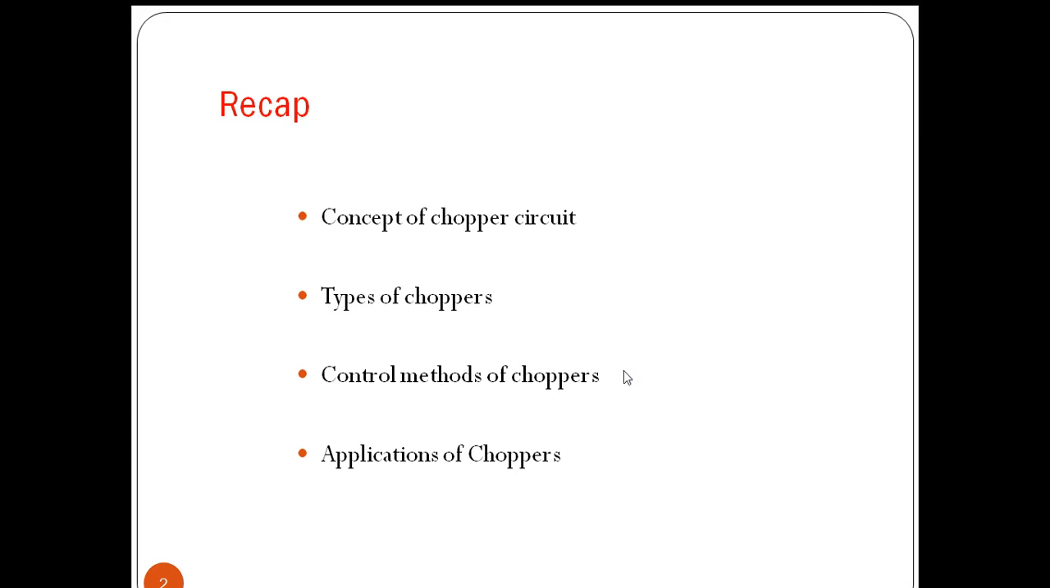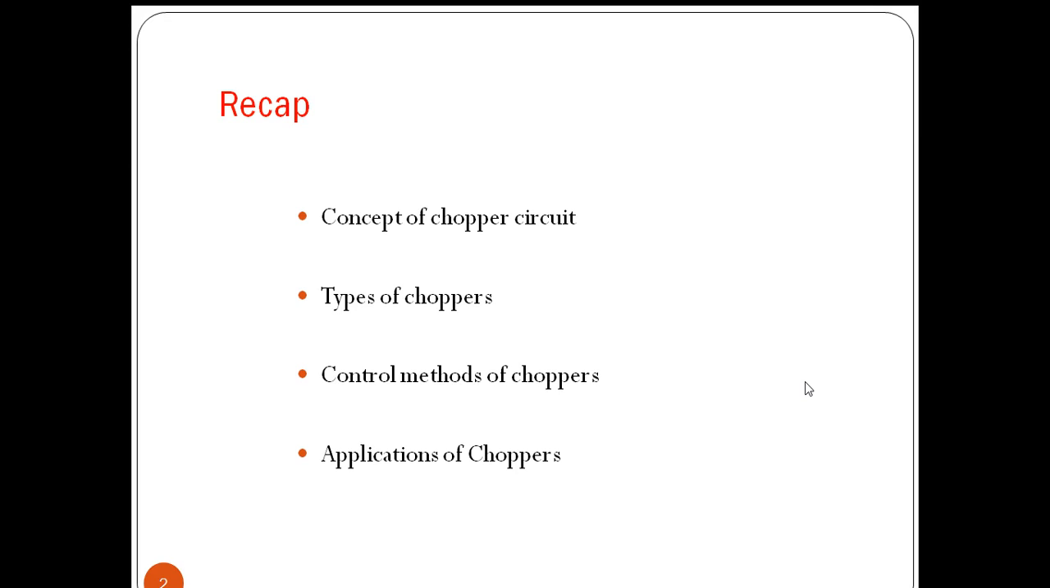And we have discussed control methods in choppers. The control methods are mainly two types: pulse width modulation technique and constant frequency control. In pulse width modulation technique, we are changing the width of the pulse. Accordingly, we are controlling the output of the chopper. In the second one, we are changing the frequency. That means the time period is changed, keeping either the on time or the off time of the chopper constant.